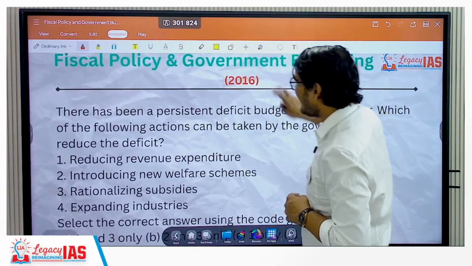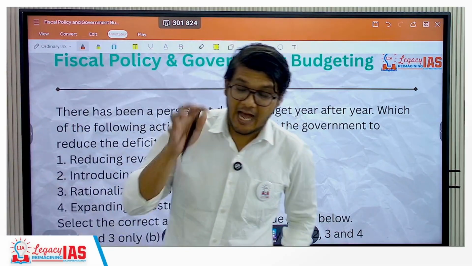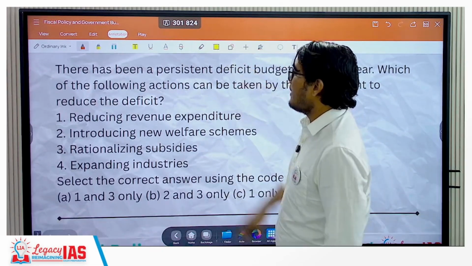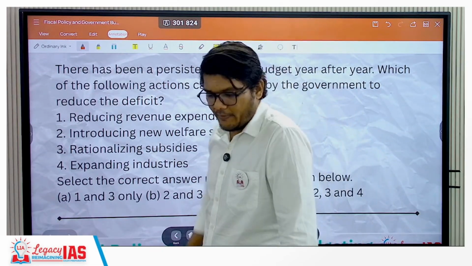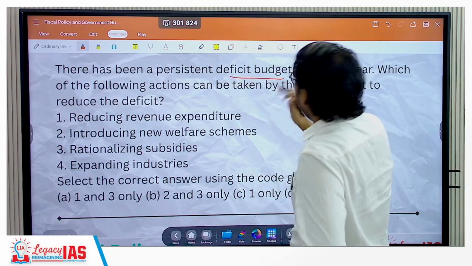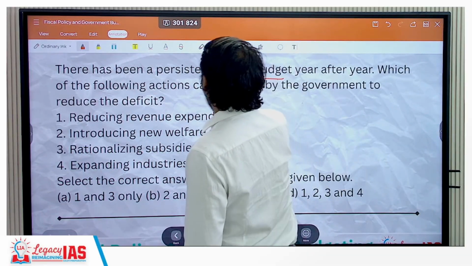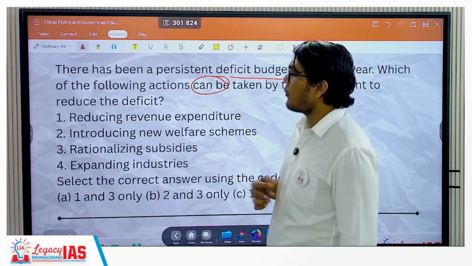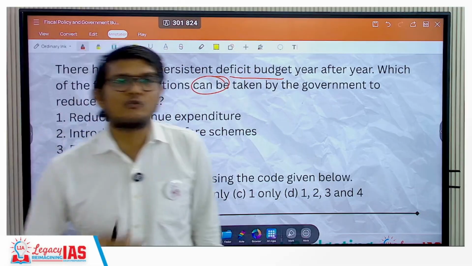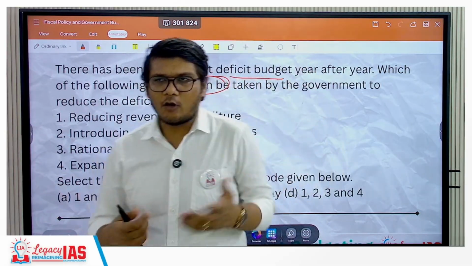Now in 2016, I believe 3 to 4 questions were asked in this year, the year when I gave the examination. Let us have a look at this. The question says, there has been a persistent deficit budget year after year. Which of the following actions can be taken by the government to reduce the deficit? When you are asking to reduce the deficit, basically either you are trying to lower the expenditure or increase the revenue. Let us see how this can be done.